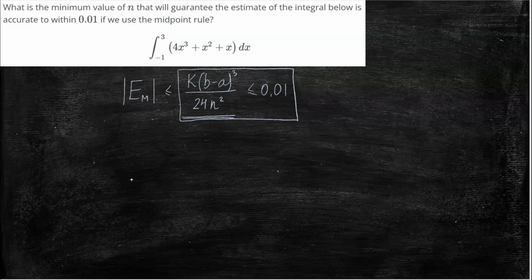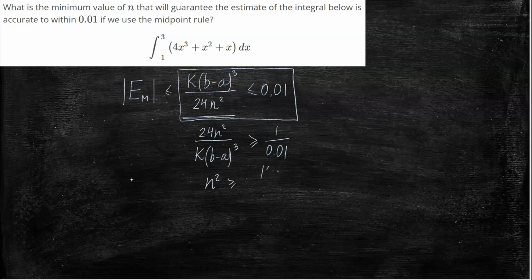So we're just going to flip this fraction, and we're going to flip this inequality sign as well. And then we're just going to isolate n squared. The reciprocal of 100 is 100.